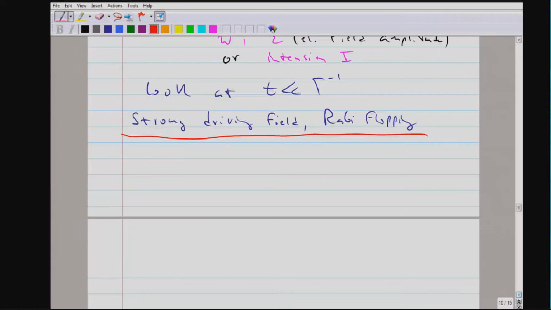Okay, so what do we have? We have a ground and an excited state. We have a matrix element, we know now where it comes from, and we have a monochromatic time dependence.